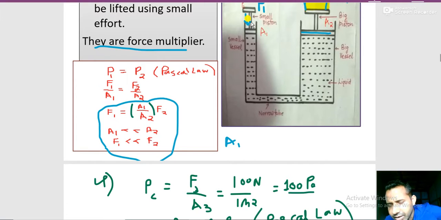So it is called a force multiplier. Mainly it depends upon the areas of the two pistons. If you keep this area very big and this area very small, you can apply force over here and lift a heavy load.